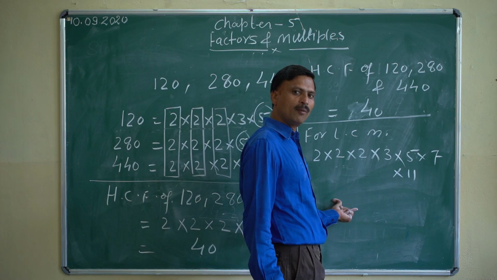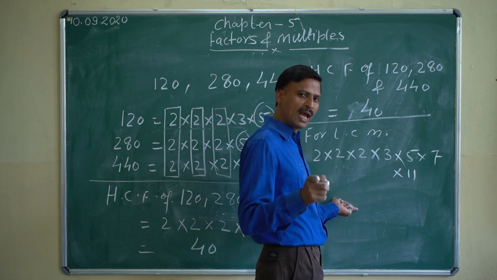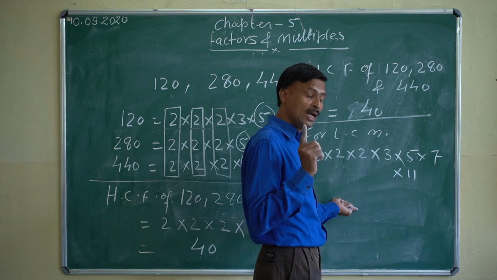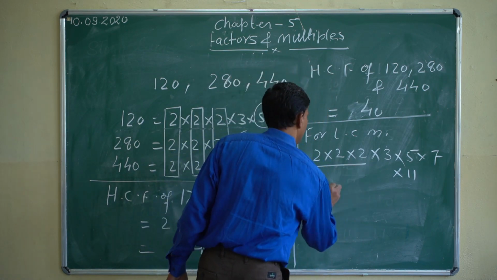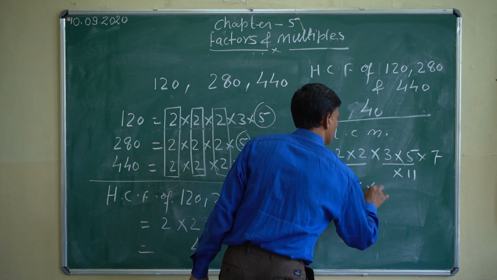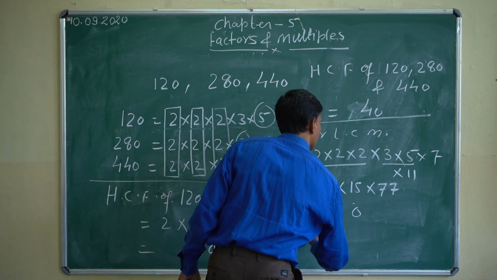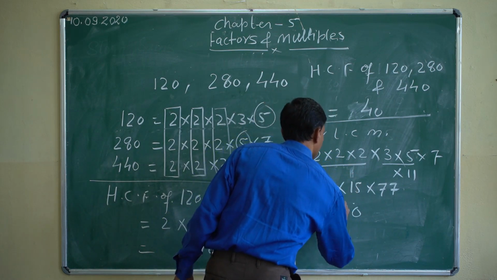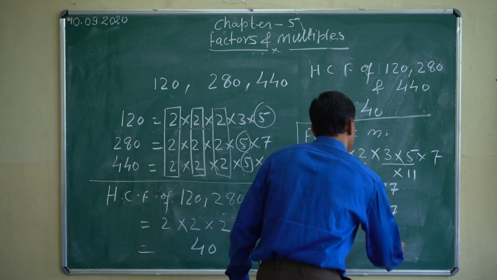So whatever comes, that will be the least common multiple, the LCM of all these 3 numbers. So multiply 8, 5, 7, 11.